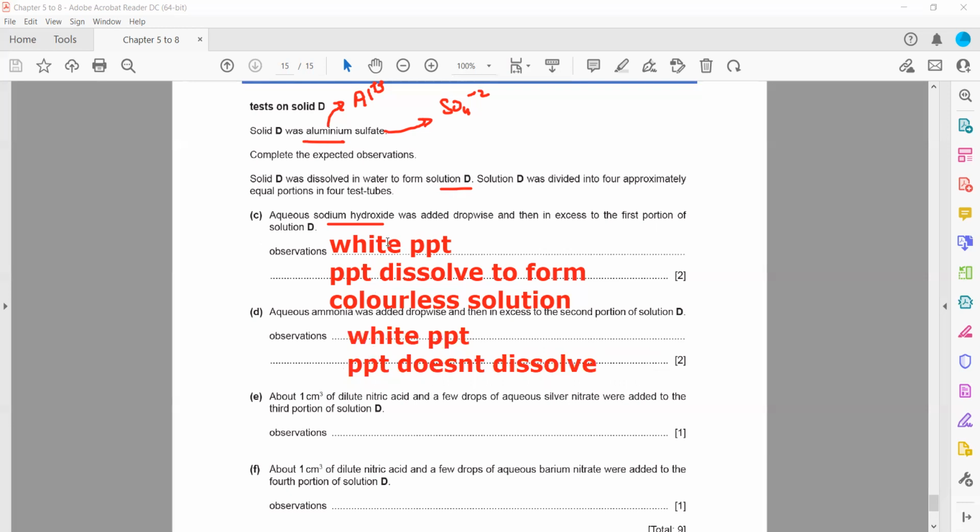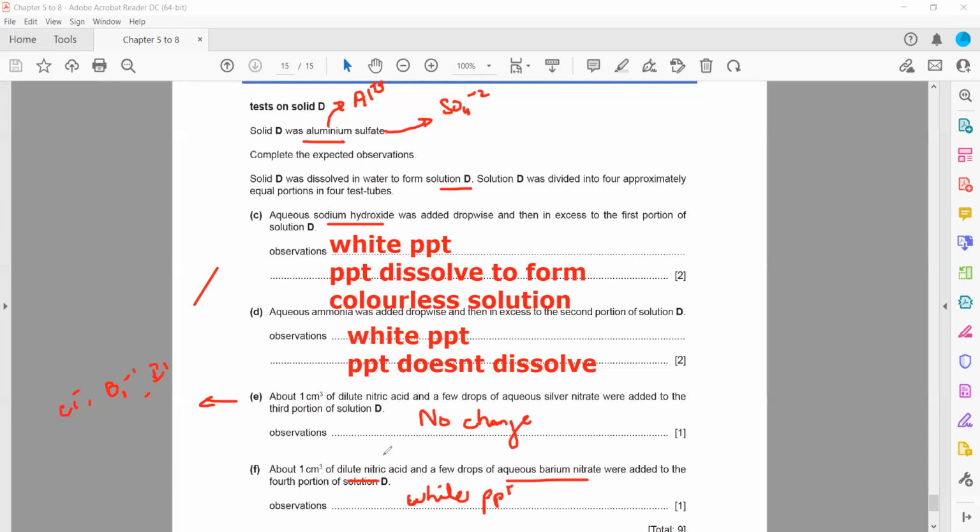Then about 1 cm cube of nitric acid followed by silver nitrate. This is a test for halide ions such as chloride, bromide, or iodide. Because this solution does not contain a halide, there will be no visible change or no reaction. Then nitric acid followed by barium nitrate. This is a test for sulfate ion, and whenever there is sulfate ion, it will give a white PPT of barium sulfate.